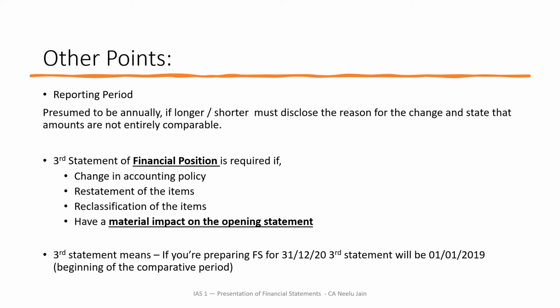If you see clearly here, it's only the financial position. That means only a balance sheet. A third statement is required only for the balance sheet if there is a change in accounting policy, retrospective change, restatement of the items, or reclassification of the items, and any of these 3 line items has a material impact on the opening statement. If yes, then you need to prepare a third statement of financial position, which is at the beginning of the comparative period. For instance, if your comparative period is 31st December 2019, then the beginning of the comparative period will be 1st January 2019. So you need to present it for that period.